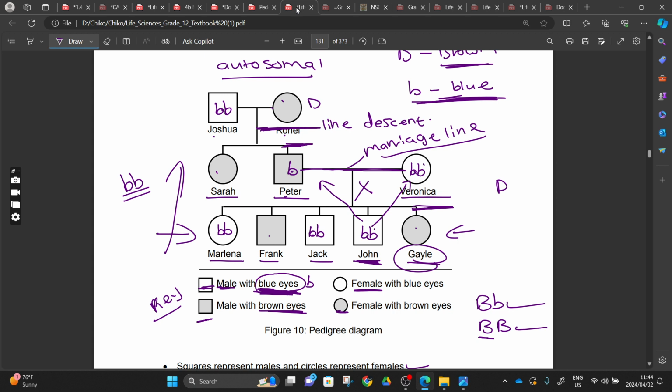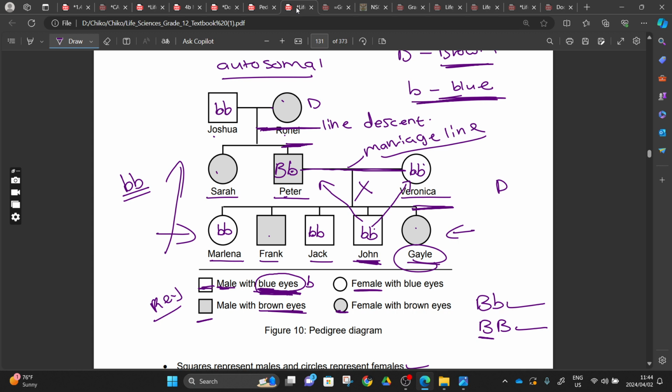Do you understand? So now, Peter has a small letter b, but has brown eyes. It means that Peter has a capital letter B and a small letter b, and that capital letter B is masking the small letter b. Hence, we find that Peter has brown eyes.